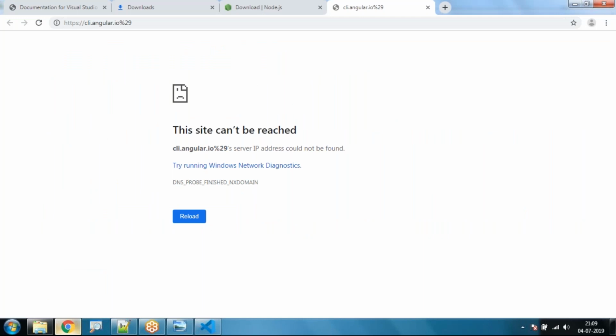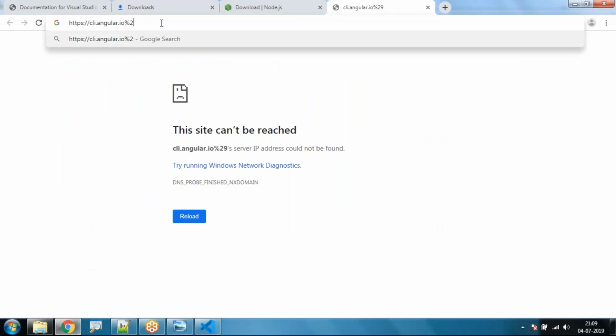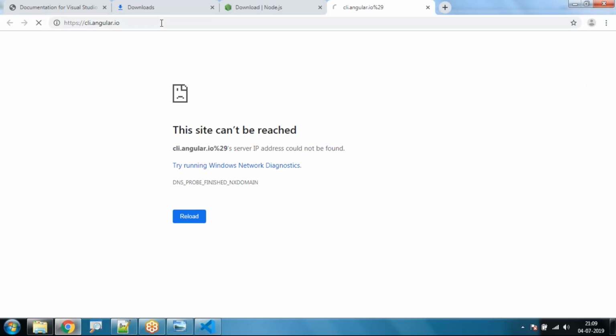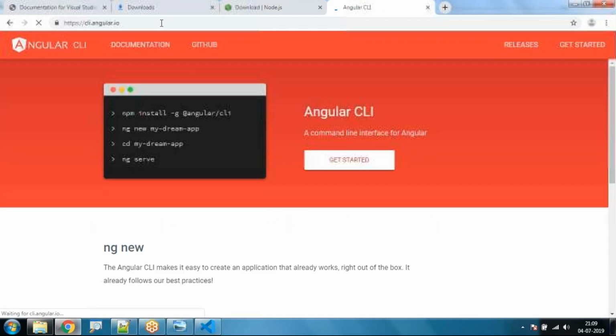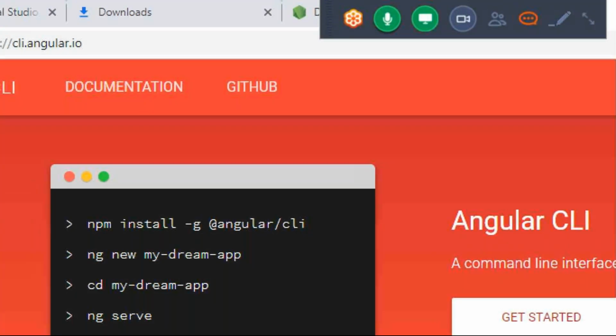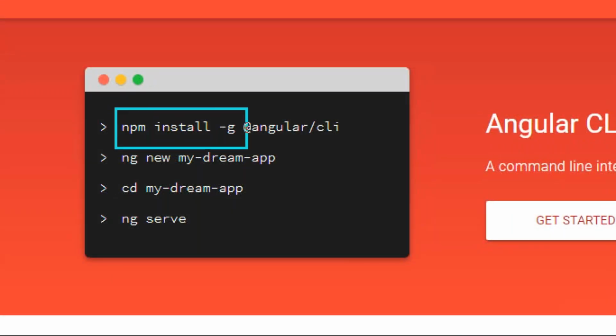So go to the right, cli.angular.io. Right, so see here, this is the command: npm install -g @angular/cli. If we run this command, Angular CLI will automatically be installed in our system. Is it okay, all of you?